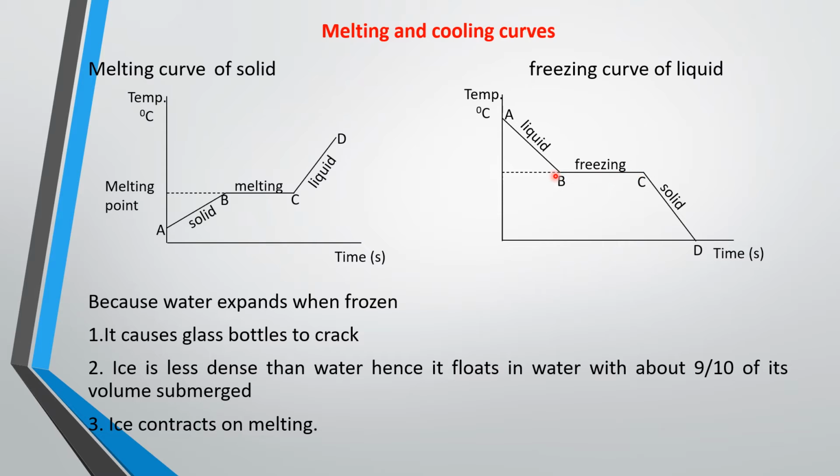So at this point, as the water is forming more ice, the temperature will remain constant until the whole liquid has become solid ice. Then the more you remove heat, the temperature of the ice block will start to reduce further. This is the cooling curve. This one is the melting curve, and this is the freezing or cooling curve.